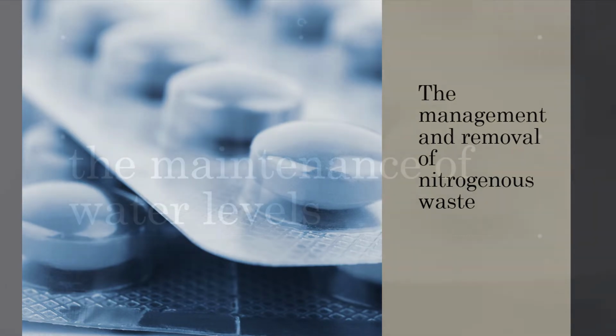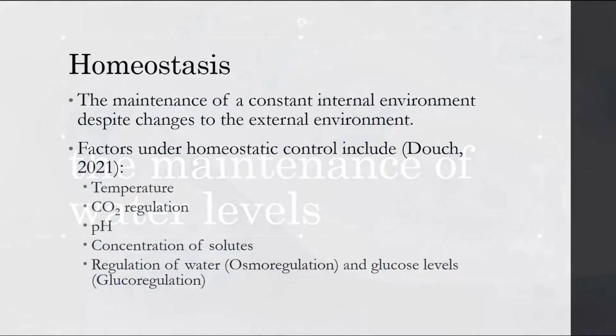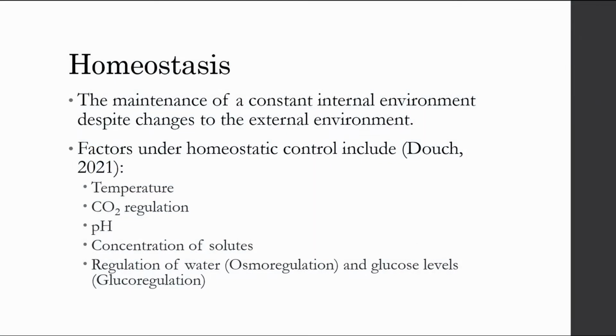easier to excrete. The second main function, the maintenance of water levels, is important as it is an important factor in maintaining homeostasis of the body. Homeostasis is the maintenance of a constant internal environment despite changes to the external environment. The reason this happens is so that the body is in its ideal conditions despite the external environment, which ensures a high chance of survival from an evolutionary point of view.